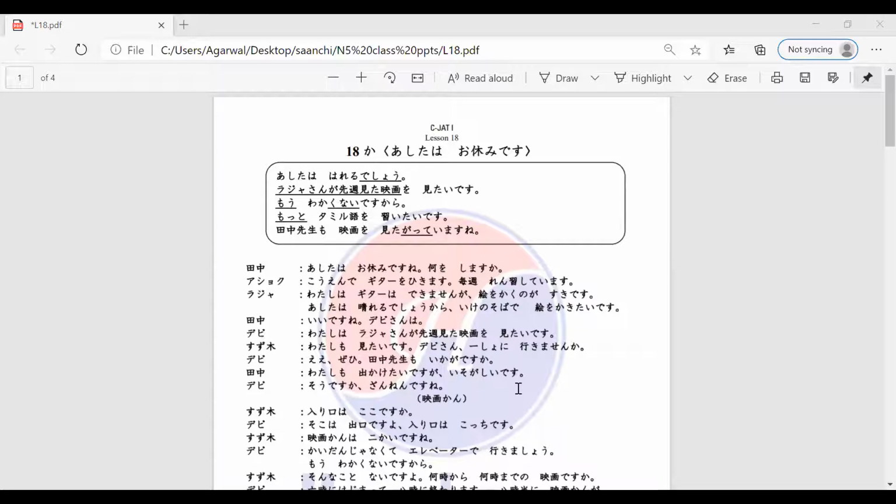So Tanaka-san is saying, ashita wa oyasumi desu ne. Tomorrow is a holiday, isn't it? Nani o shimasu ka? What do we do? So Ashok-san is responding to that, right? He's responding by speaking, right? Vishnupriya-san, would you like to read the dialogue?